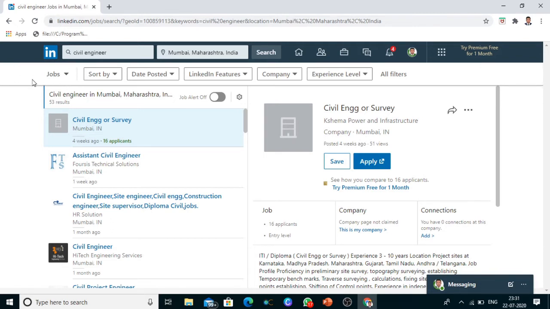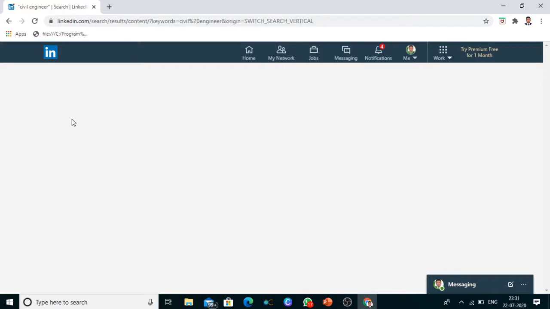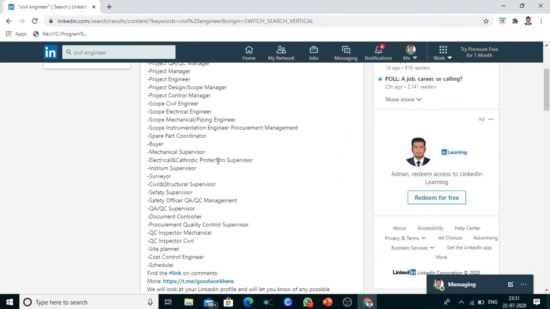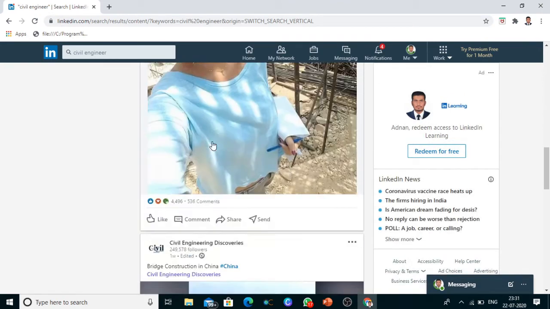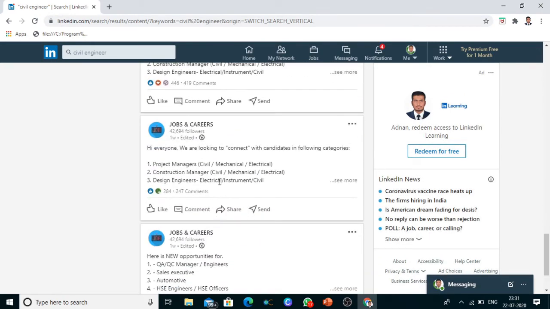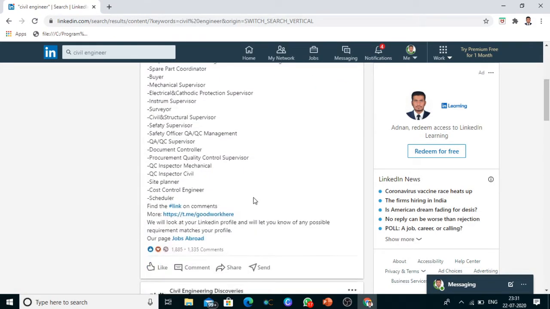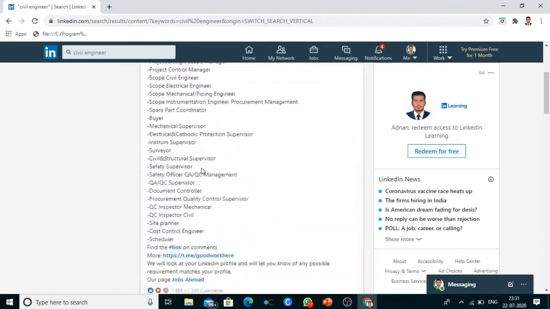If you go on a job, you will find the filter options: all, people, content, companies, groups, school, event. If you want to go by content, you can just click on content. See, all these options have come. This is content posted by the recruiter or the company employer regarding recruiting. If you keep on scrolling down, you will get these options. The second way is to go by user generated content.